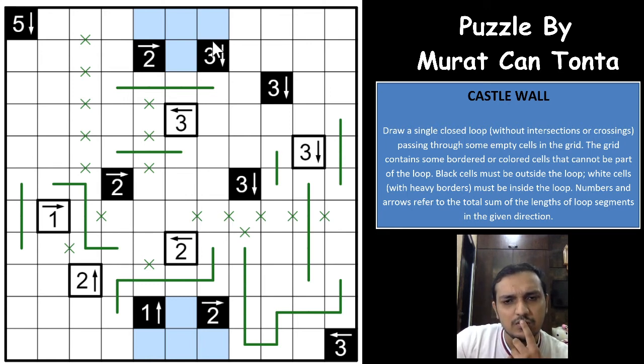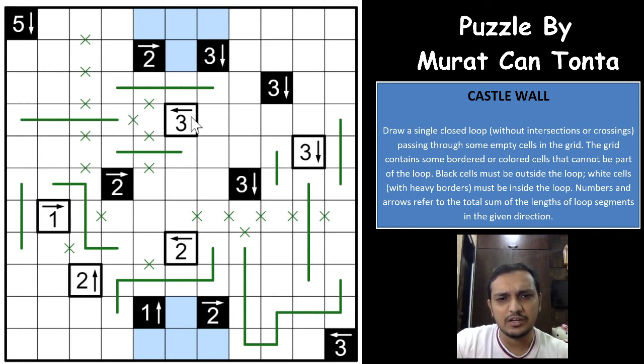Okay, for this 3 also we have exactly 1 way to be fulfilled, and that is the way here. Okay, and if it goes this way, 1 2 3 4 and 5 possible. Okay, so this 2 is fulfilled.